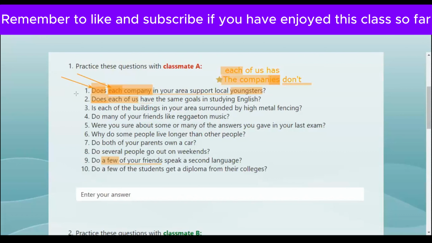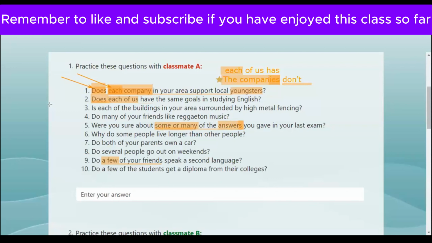All right. Five. Were you sure about some or many of the answers you gave in your last exam? Okay, I think I was sure about some answer because I think I need more confidence in my answers or more fluently in my answer. Is it answer or answers? I'm confused. Answers, exactly, because answers is a countable noun. We need it in plural if we want to use some or many.